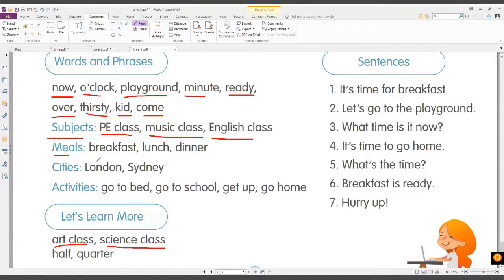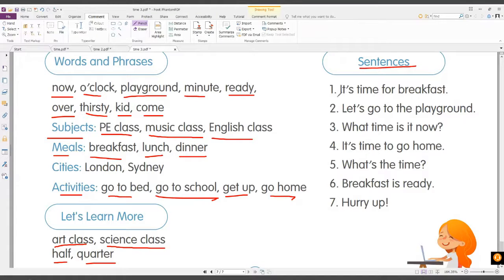So you can say breakfast, lunch, dinner. Okay. So all the activities we have: go to bed, go to school, get up, go home. All right. We have half, quarter.